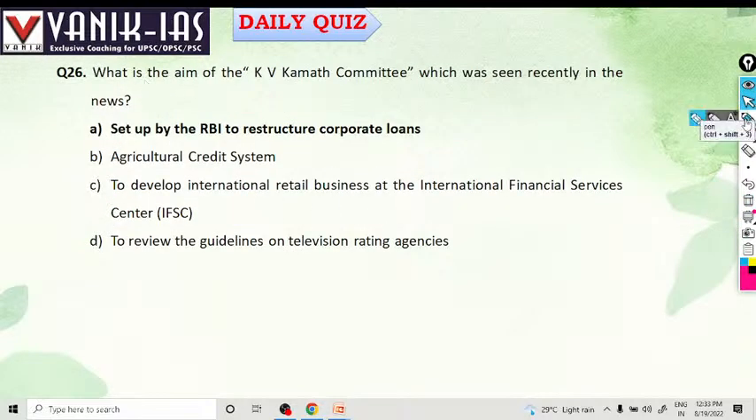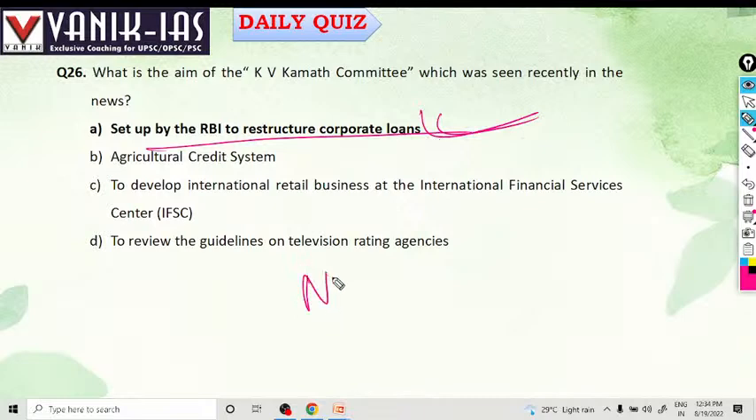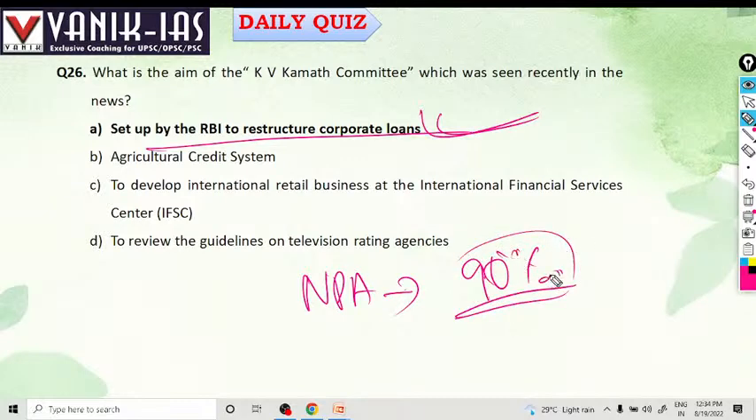What is the aim of KV Kamath Committee? KV Kamath Committee was set up by RBI to restructure corporate loans, right? Corporate loans restructuring, which have become NPA or non-performing assets. Non-performing asset means those loans which are defaulted for 90 days, that means for 3 months. If you are not paying a particular loan for 3 months, that will be NPA.